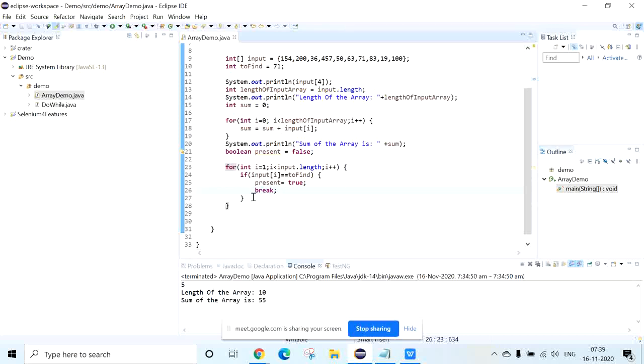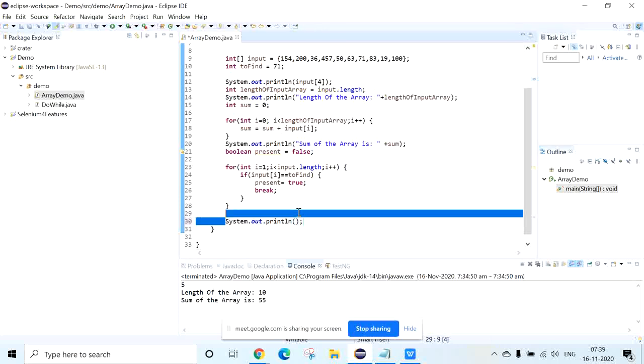Now anyhow this present is going to tell whether the value is present or not. If I come here, then I will write System.out.println.